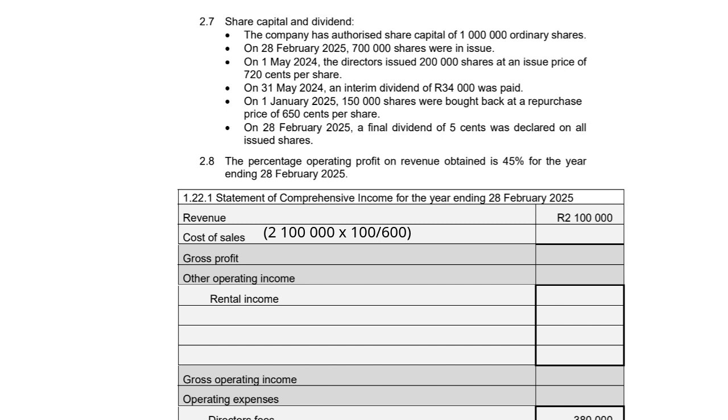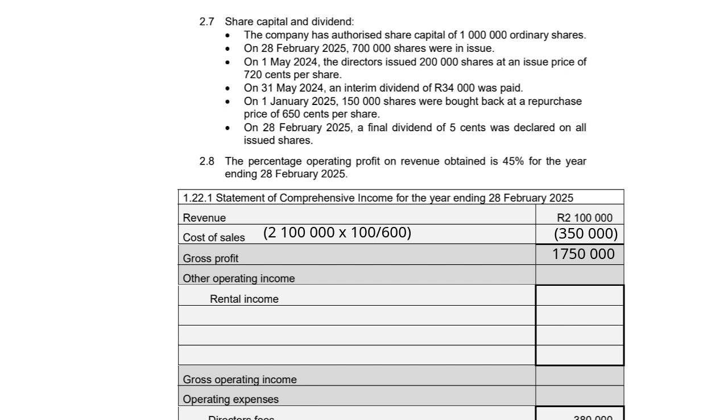And that's going to give us 350,000 Rand. And that'll be in brackets because it's an expense. So our gross profit will be 2.1 million minus 350,000 to give us 1,750,000 Rand. Other operating income, we're going to start with our rental income.